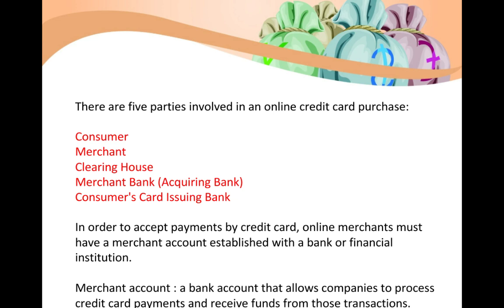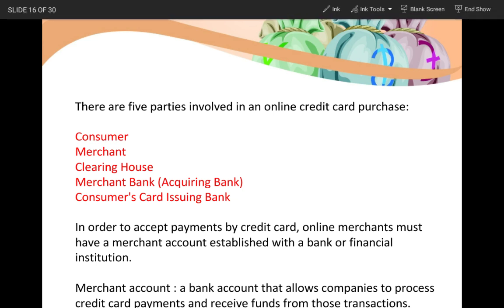And in order to authenticate the credit card, we have the clearing house. Then we have the merchant bank, which will finally be acquiring the amount that is going to be transacted, and the customer's card issuing bank, which is the bank that has issued the credit card for the customer. So that also will be another transacting party. So these are the 5 parties involved in a typical online credit card transaction.